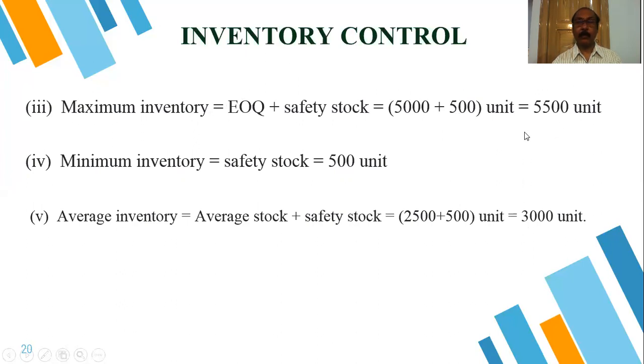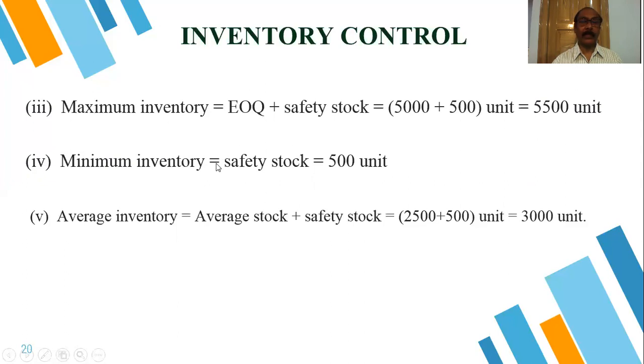If we keep more than that, it cannot be better for the company. That is the maximum stock. If stock decreases by issuing the product to production, but we again receive the quantity, and if this level is crossed, we have to stop placing the order.